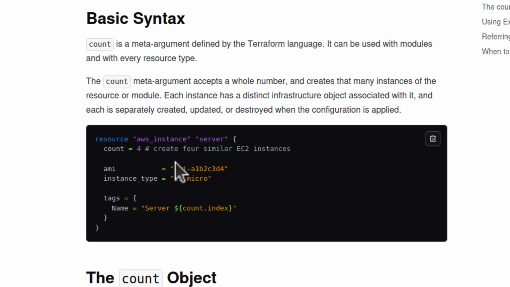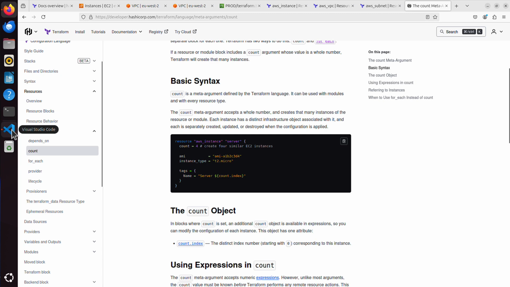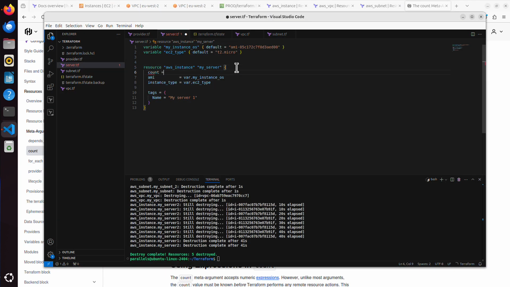Count 4. I don't need 4, I need 100, yeah? So what I'm saying in my code is count equals 100. That's all. 100 servers will be created.